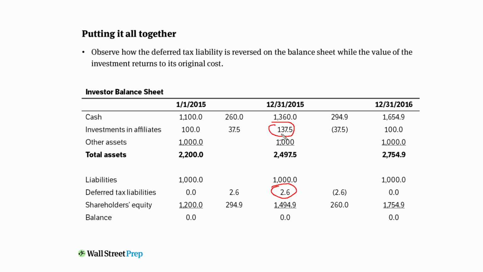The entire amount of income is recovered in the form of dividends by you, the investor, bringing your investment carrying value back to 100. Any income generated while you've held the investment has now been essentially given to you in the form of cash dividends. And the deferred tax liability is reversed because you've actually gone and had to pay the $2.6 million.